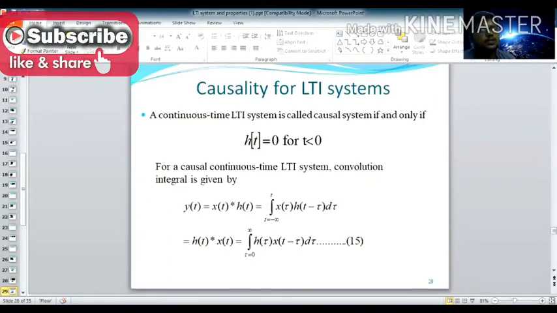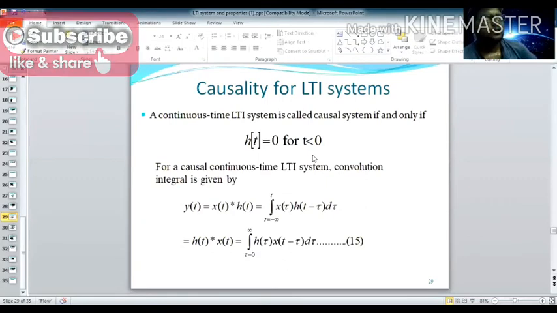So the next property is the causality property. A continuous time LTI system is said to be causal if and only if it satisfies this condition: h of t equal to 0 for t less than 0. So it has values only for t greater than or equal to 0. It means the output doesn't depend upon past values; it depends upon the present. If it satisfies this condition, the system is called a causal system. That is causality. So look at this condition, h of t equal to 0 for t less than 0.